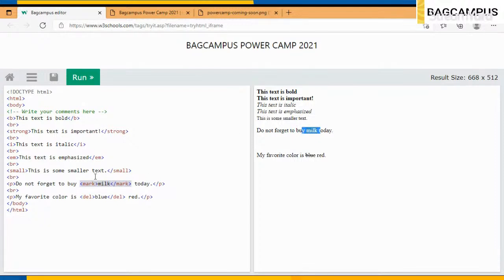So I will just write some code. I just told you about what a style attribute is, so I've used the style attribute to set the background color, and I will make it pink. Hope my spelling is correct.